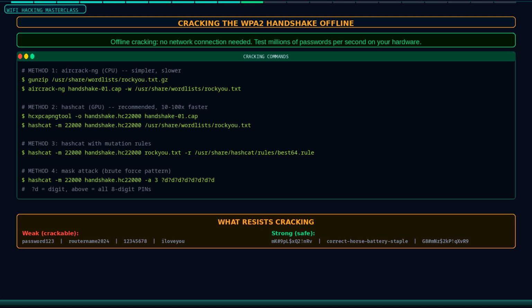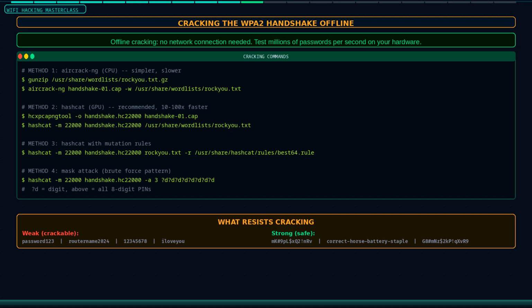-w /usr/share/wordlists/rockyou.txt. The rockyou.txt wordlist contains over 14 million real passwords leaked from the 2009 RockYou breach. It is included in Kali Linux and is available compressed in the wordlists directory. Decompress it first with gunzip rockyou.txt.gz. This simple dictionary attack tests every word in the list as the Wi-Fi password.